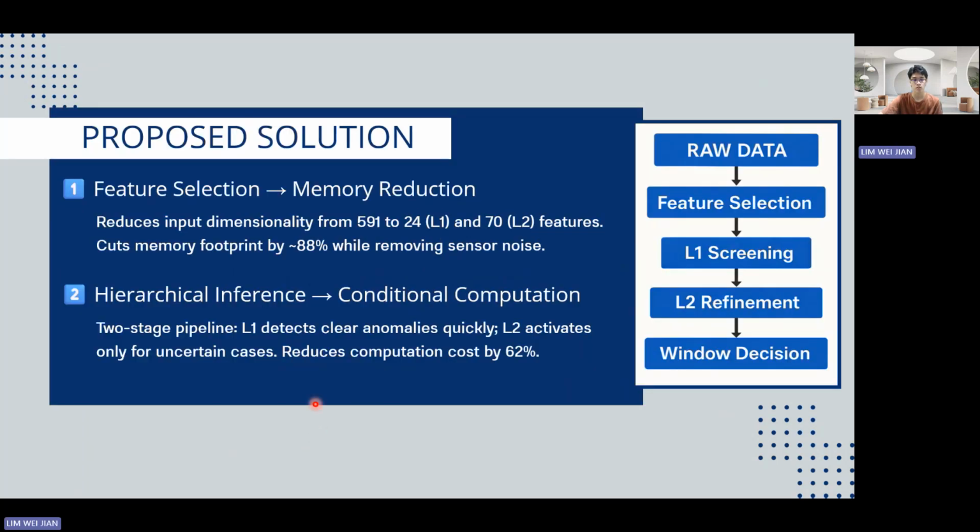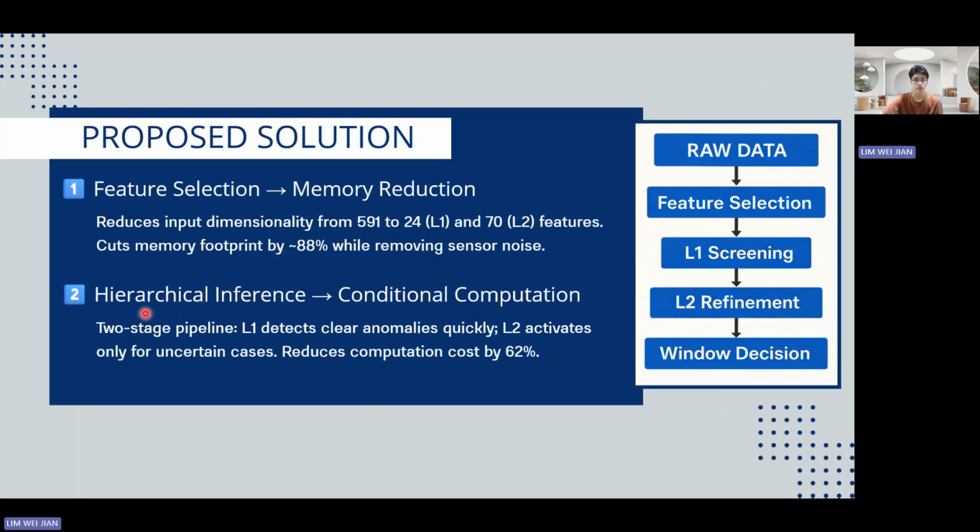Our proposed solution is a dual design strategy: feature selection for memory reduction and hierarchical inference for conditional computation. The first one, feature selection: we reduce dimensionality from 591 sensors to 24 features for level 1 and 70 features for level 2. This cuts memory footprint by approximately 88% while removing redundant sensor noise.